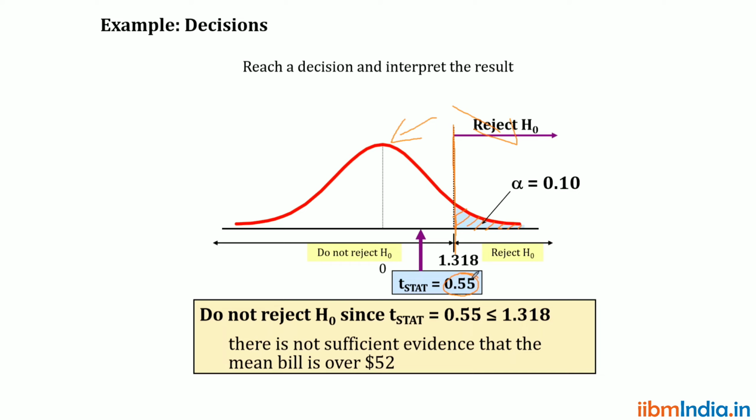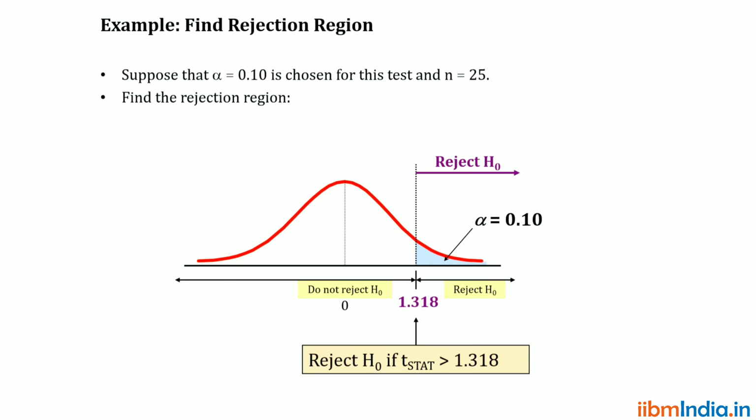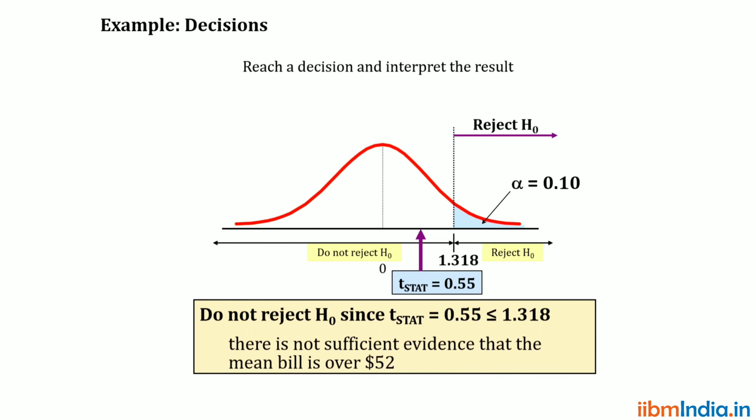So 0.55 is less than the table value. So H naught is accepted, which means the average monthly cell phone bill has decreased below $52 per month. Okay, so that is a one tail t-test.